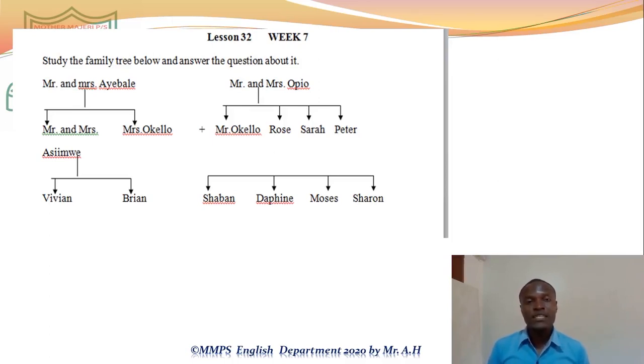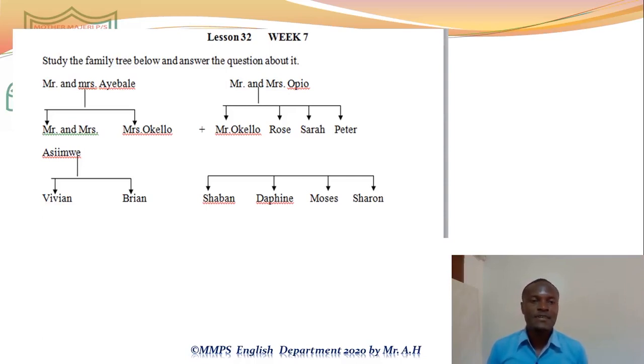Now, when you come across such a family tree, remember we are in family relationships, so we want to see what we call the different people we have been discussing. How do you come to arrive at a decision to call someone uncle? Because I know when you are in P1 or nursery, every male you would see would be uncle, every female you see is auntie, but now I want you to differentiate them.